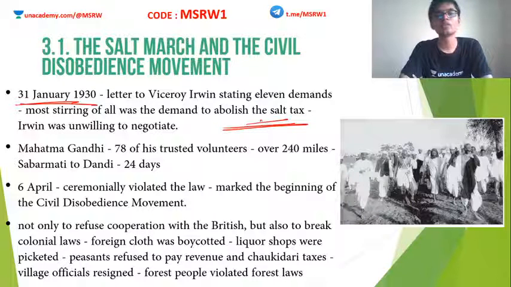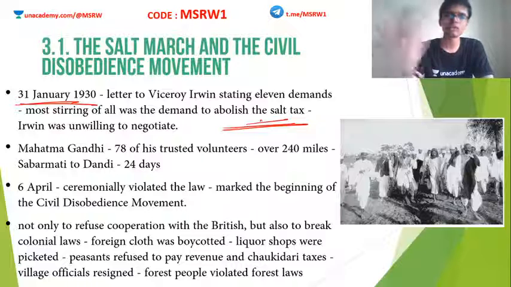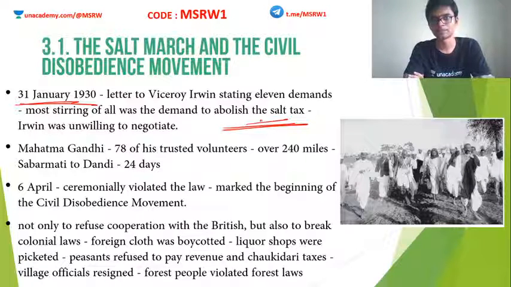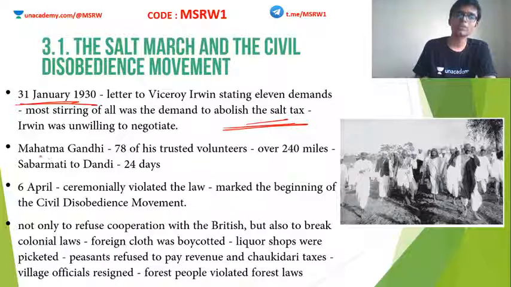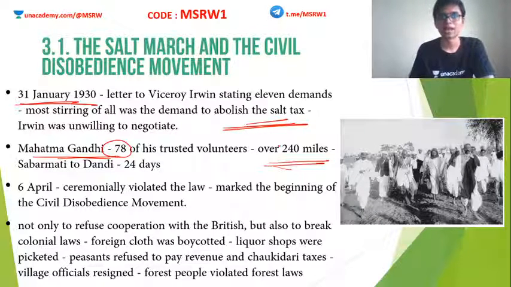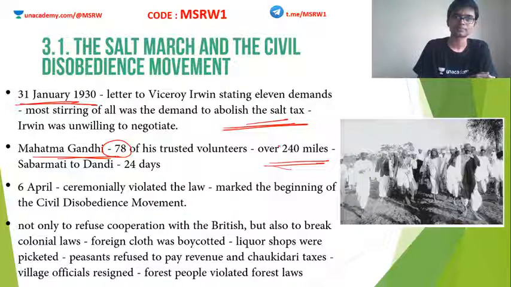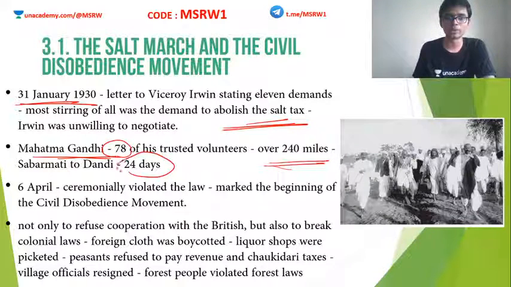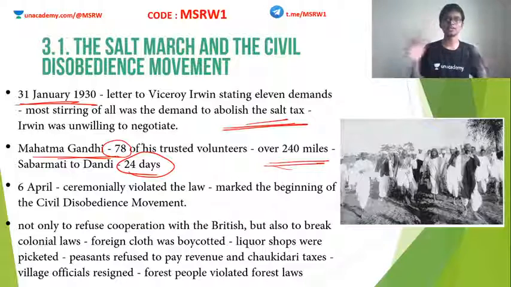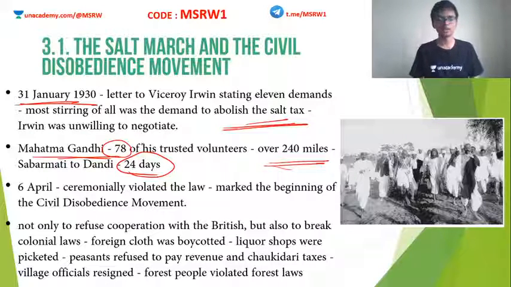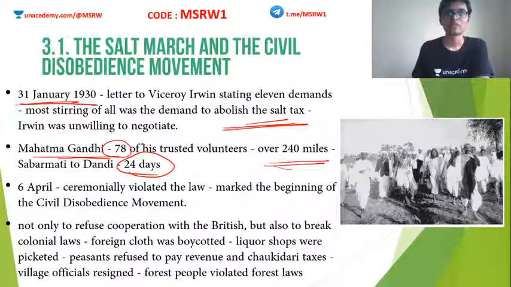But Lord Irwin was not willing to negotiate. Irwin was not ready to look into any of these demands put forth by Mahatma Gandhi. So Gandhi started the historic Dandi March. Along with Mahatma Gandhi, 78 of his volunteers joined, and they walked over 240 miles from Sabarmati to Dandi. Clear? They completed this in 24 days, so about 10 miles a day. That was the target.